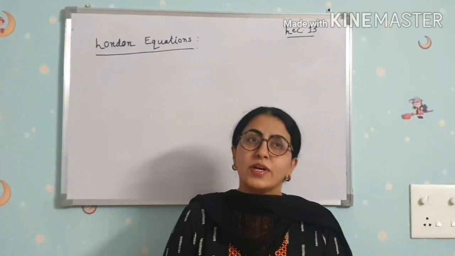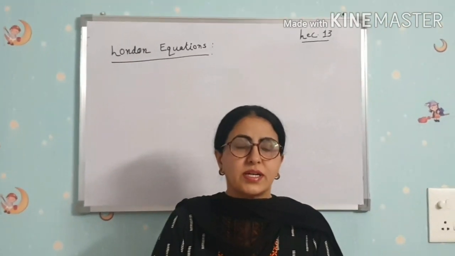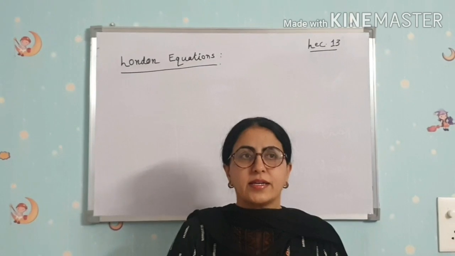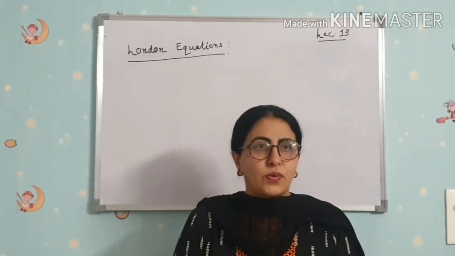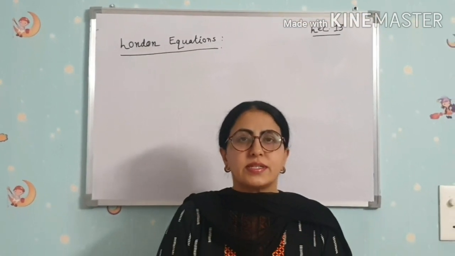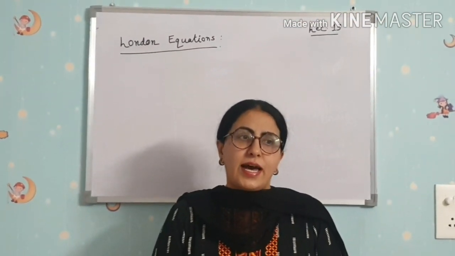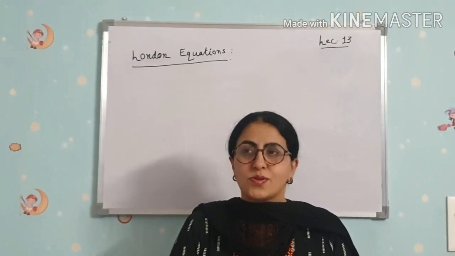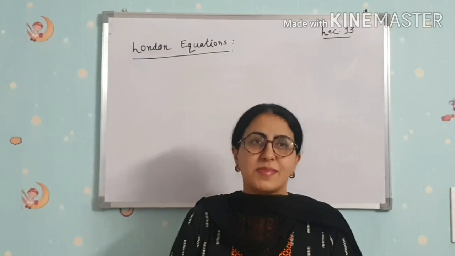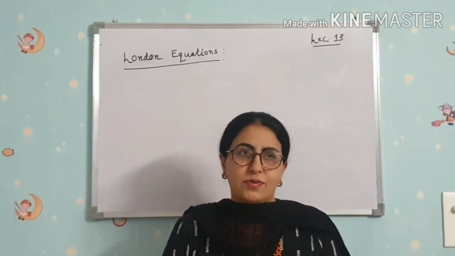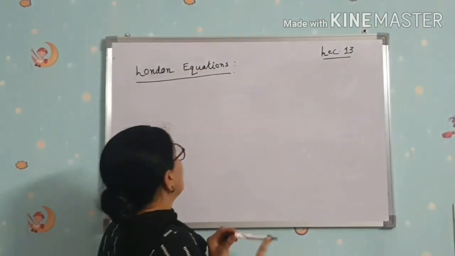In previous lectures, we have studied superconductivity, various phenomena under superconductivity, and effects like the Meissner effect, isotope effect, and BCS theory. Now, in this lecture, we are going to discuss London's equations, their derivation, and penetration depth. Watch the video till the end. It's a very important topic for BSc 6th semester students for their annual exams. So let's start. First of all, London's equation.